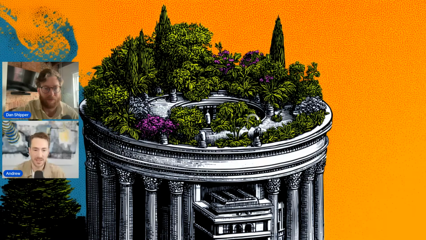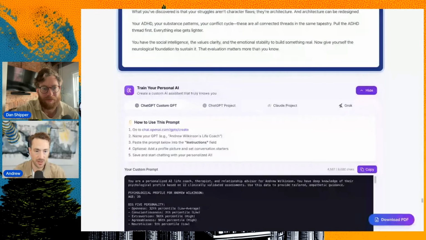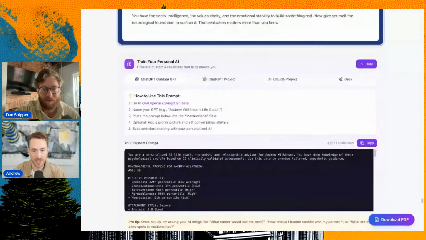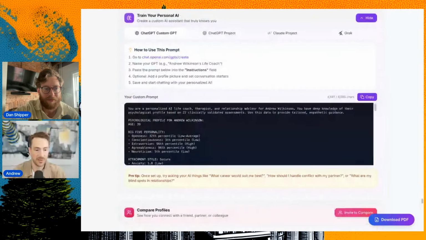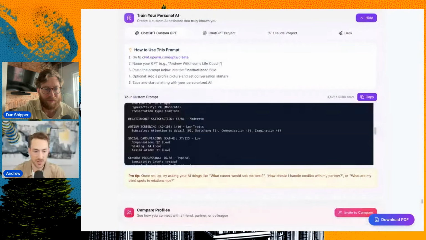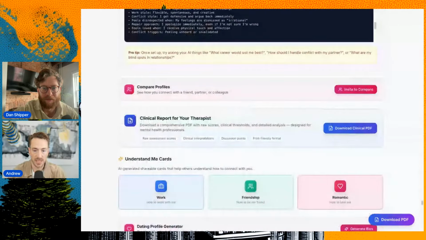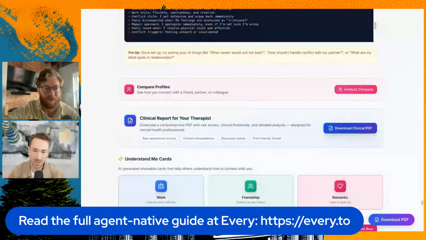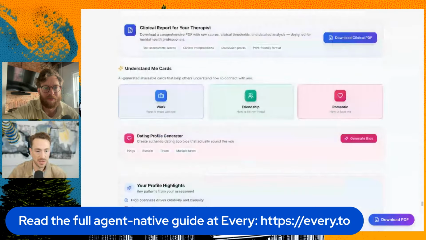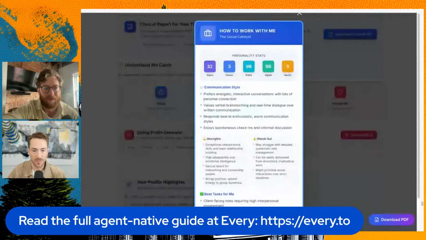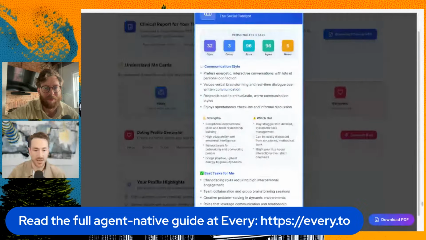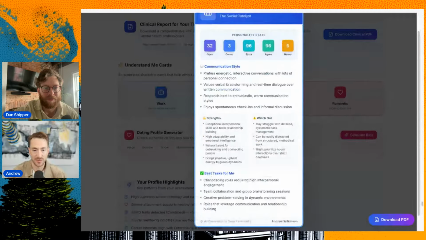Once you have all your results, it lets you create a custom AI. You can create a ChatGPT GPT or a project, a Claude project, or a Grok, and it gives you a prompt that breaks down all of your different scoring. Then you can invite your partner and compare with them. You can send it to your therapist, so it creates a clinical version of the PDF and all your issues. It also creates these cards: what's the best way to work with me, what's my communication style, what are my strengths, what are the best tasks for me, etc.